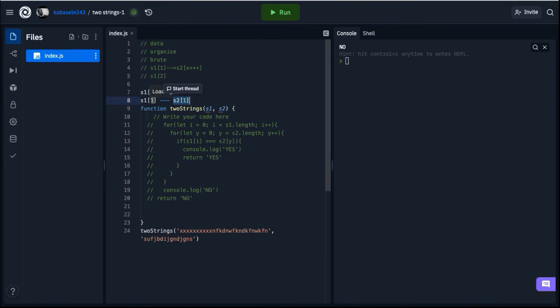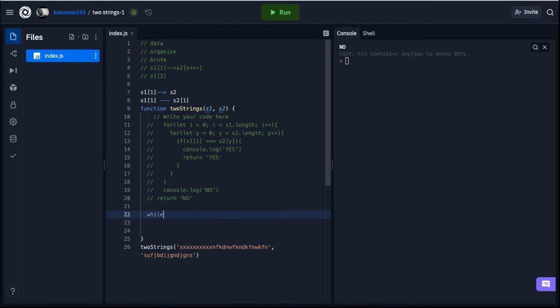So to do such kind of thing, we're gonna use another way of looping. For a for loop, we have an index, the length, the condition, and the increasing of the index. For this one, we're gonna use a while loop. How do we want to loop through this entire array? The condition is pretty much gonna say I just want to loop to the length of both of them. Since we're not sure if both of them are gonna have the same length, what we're gonna do is use that while the